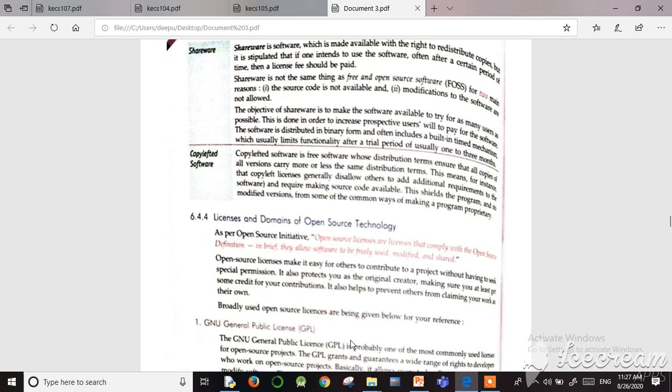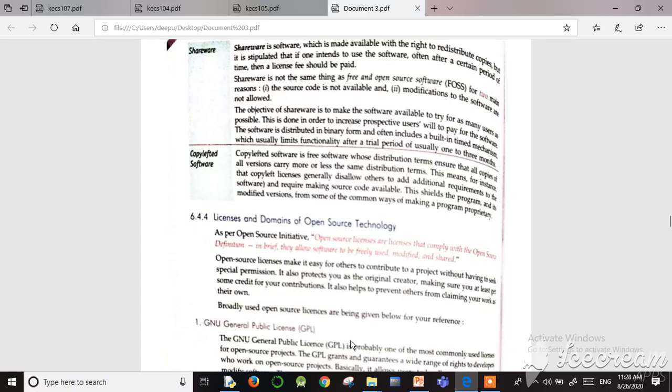So this acts as a shield for that program. Shield means it can protect that program from cases like modification or making that program proprietary software. So this is what a copylefted software means.